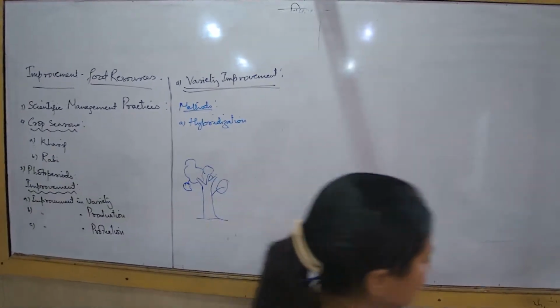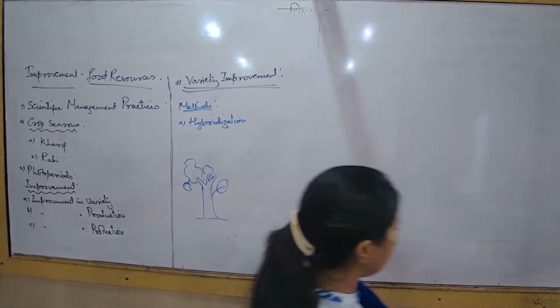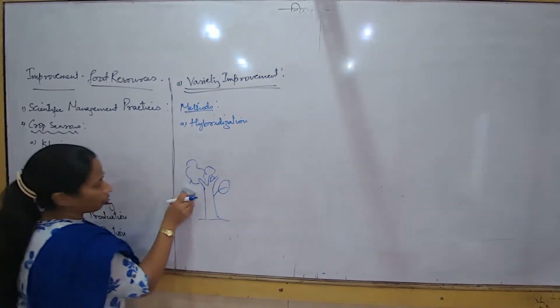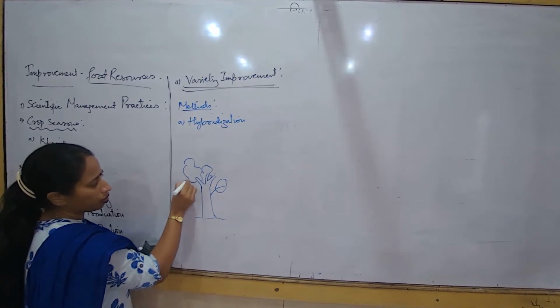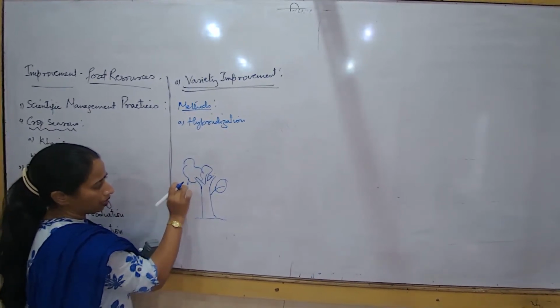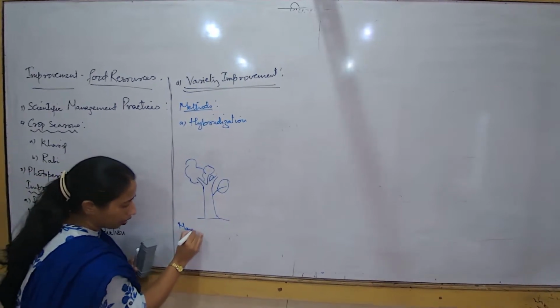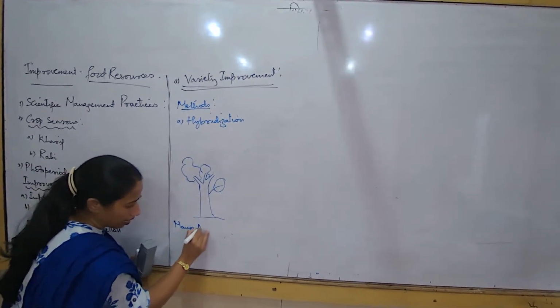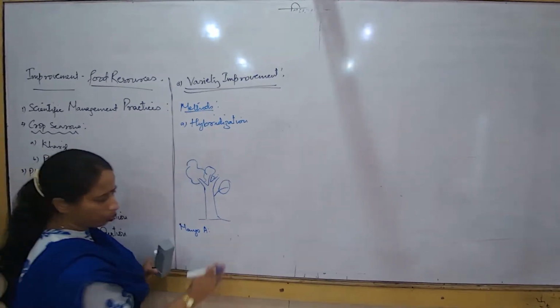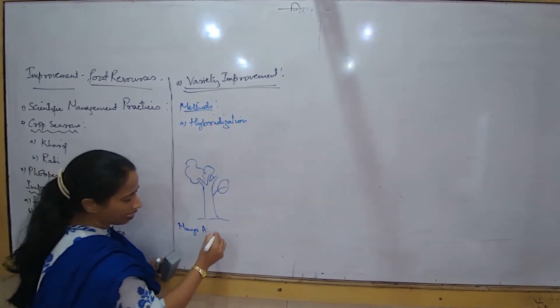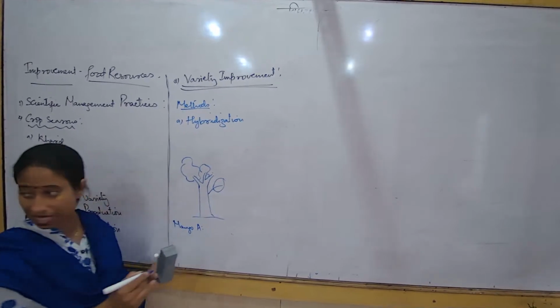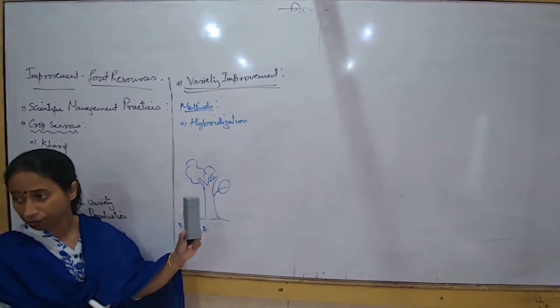Now in this case, we are trying to come across the type of the fruit that it gives rise to. Now I'm saying that this is a type of mango plant. For example, I am talking about a breed or variety. I call it mango variety 1. Now this variety has some good characteristics and some undesirable characters also.